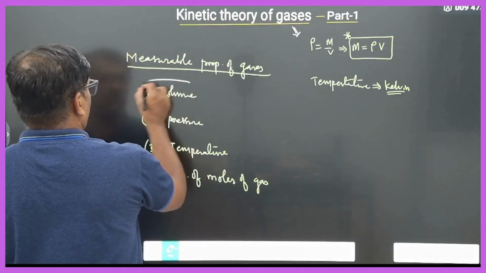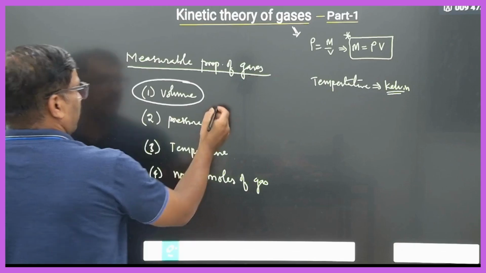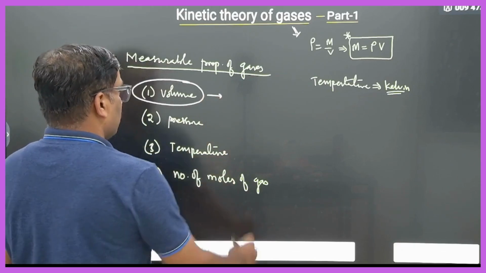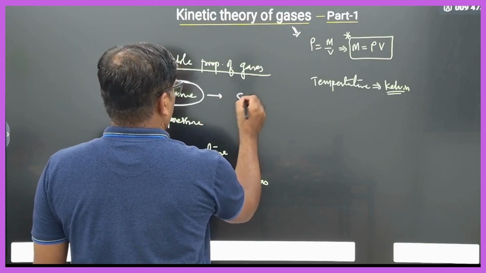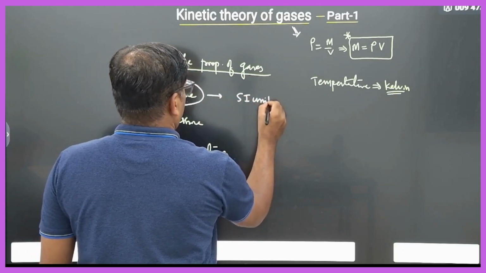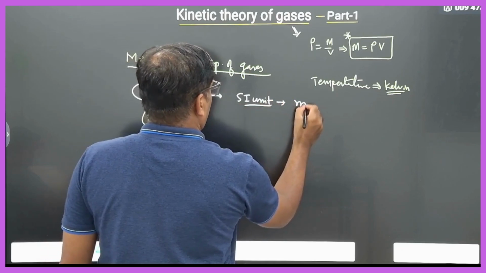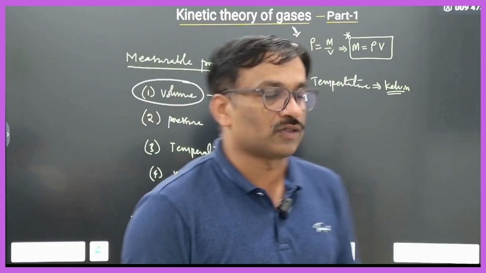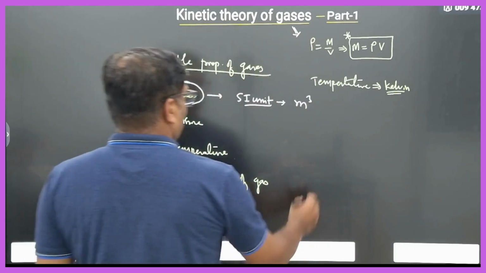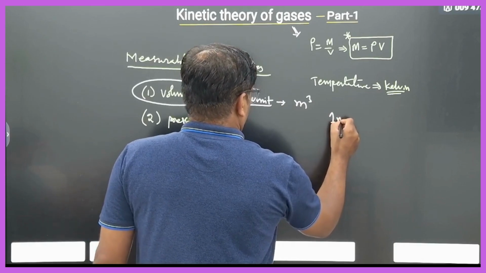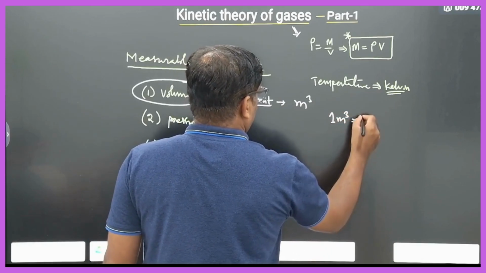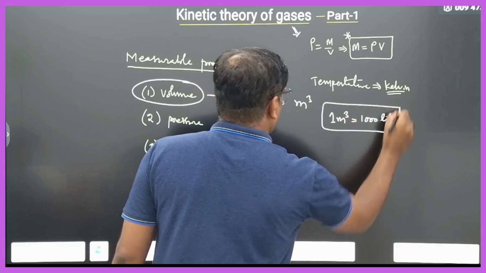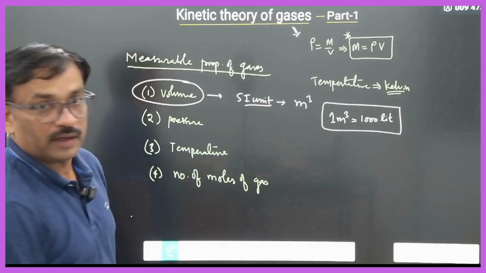Volume is a simple thing, you know it. What is the SI unit? Volume is nothing but the amount of space occupied. SI unit is a meter cube. Sometimes we will measure in terms of liters also. You should know the conversions: 1 meter cube is equal to 1000 liters.